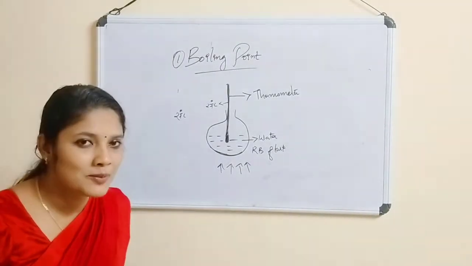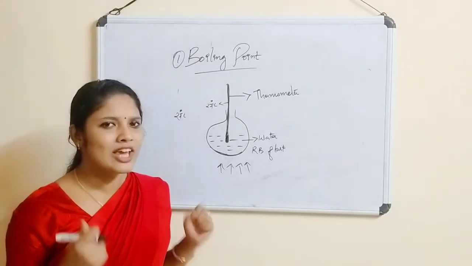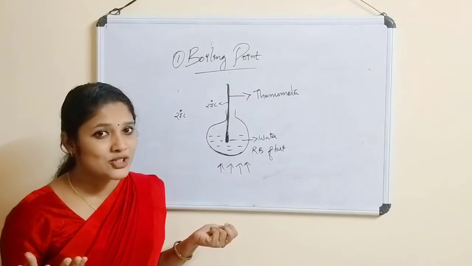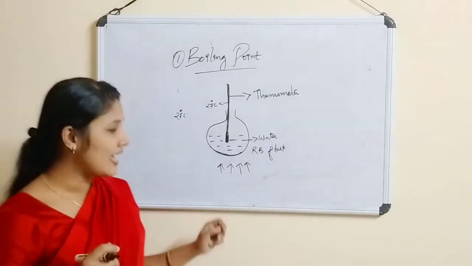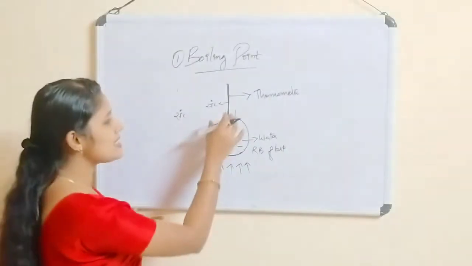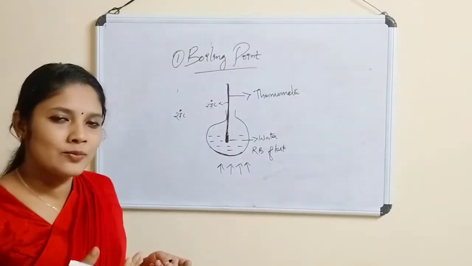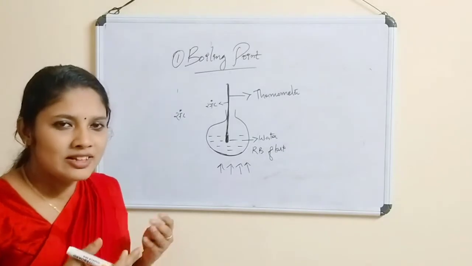After some time, what can we see? Can you guess? Is there any rise in temperature? Yes. After some time, this 27 degrees Celsius will be increasing. After some time, it becomes 37, then 47.